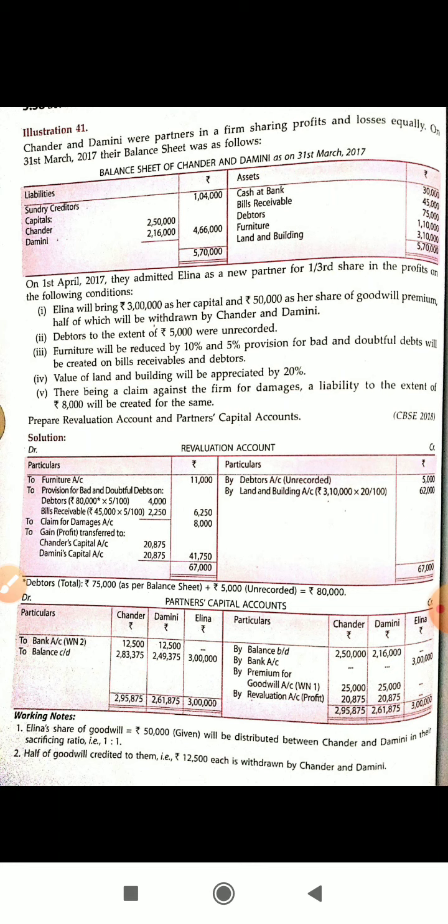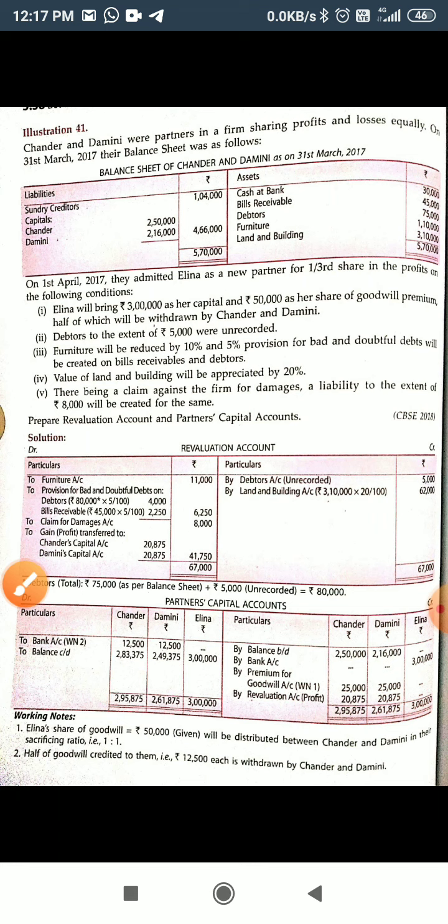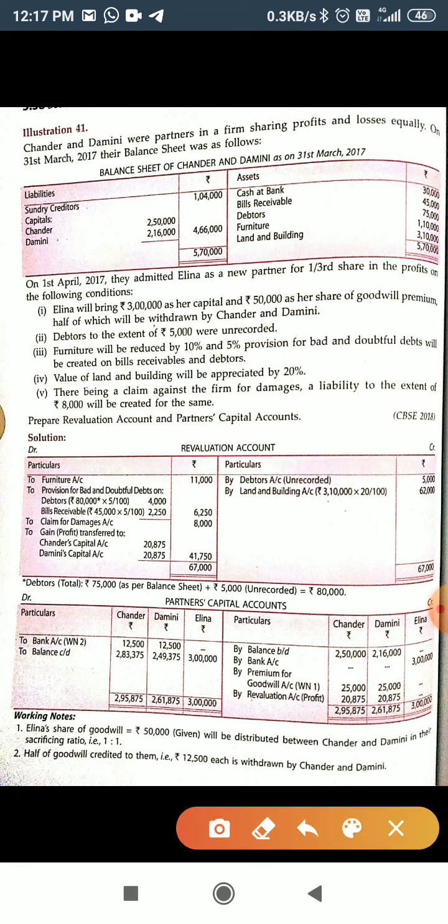Now the profit related to revaluation account on this side, revaluation account 20,875 and 20,875, Chandar and Damini.